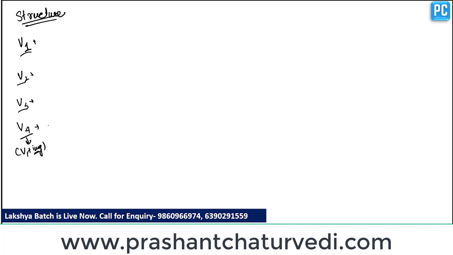So V4 always shows continuous tense. Whenever you have to construct a continuous structure, it can be of present, past or future, whatever it is, you have to place V4 as the main verb. So we use V4 in continuous tense.